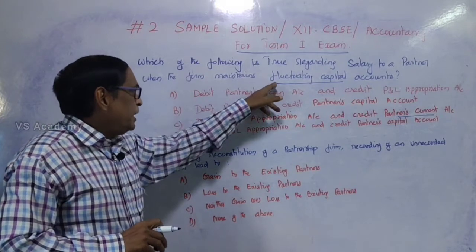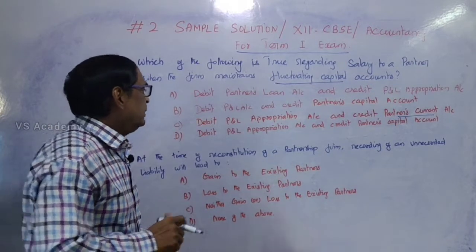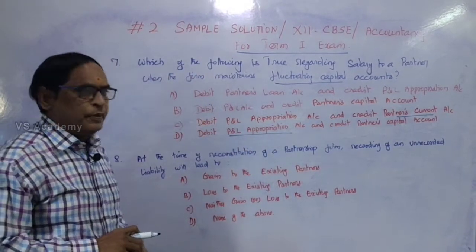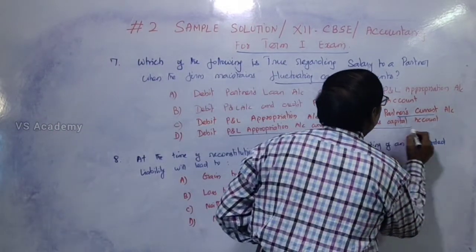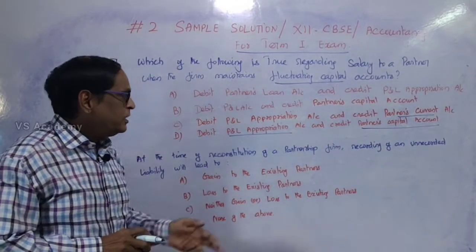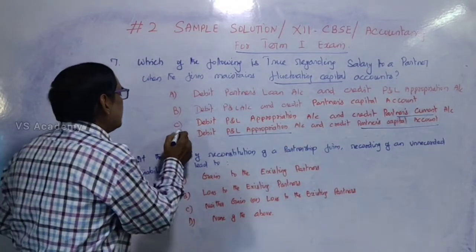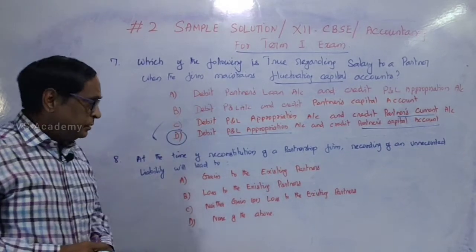Here, under fluctuating capital method, the P&L appropriation account is to be debited and the partners capital account is to be credited, because there only the capital account is to be maintained. So answer D is the correct answer.